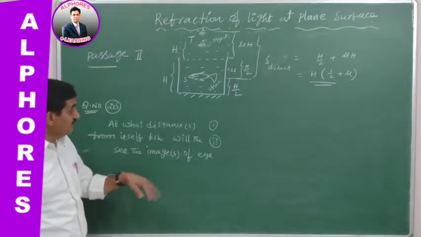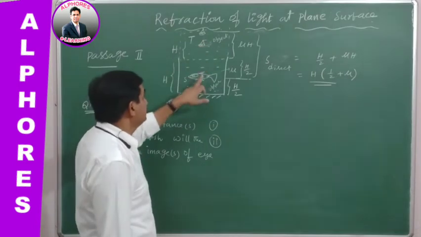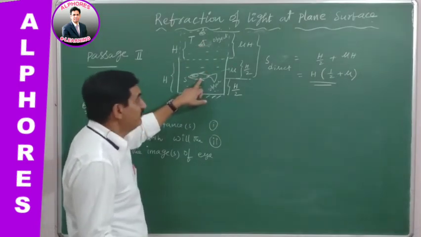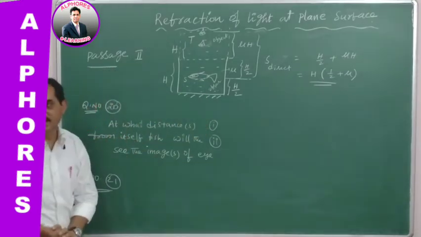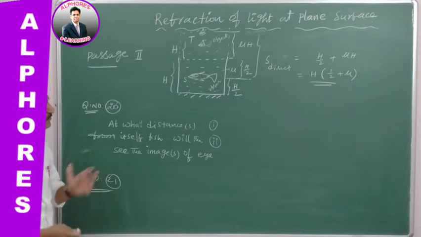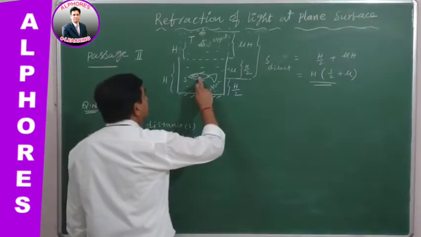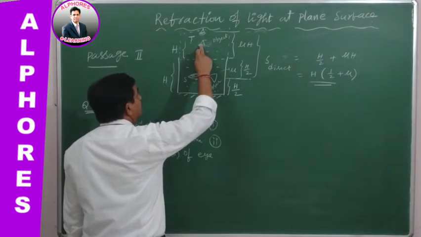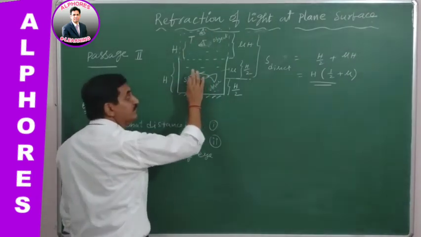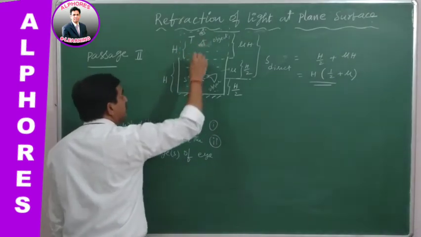Go for the second one. This image of the eye is seen by the fish not directly, but in the form of the image in the plane mirror. Very simple. I will show it directly. See here, it is observing this eye at which height? Apparent height here. So it is converted into water completely, so both are in the same medium.